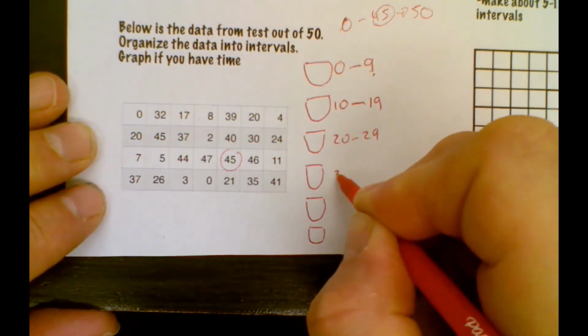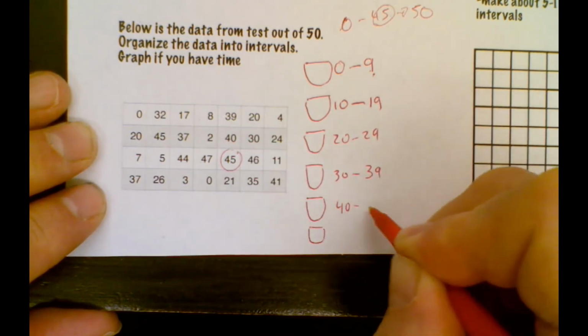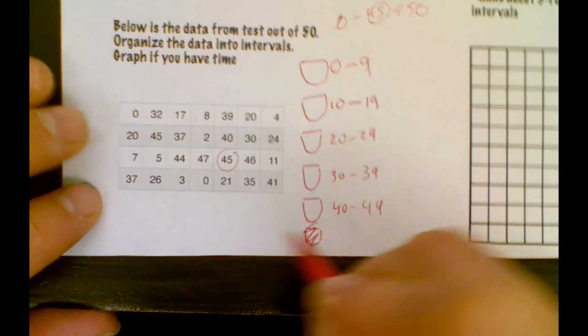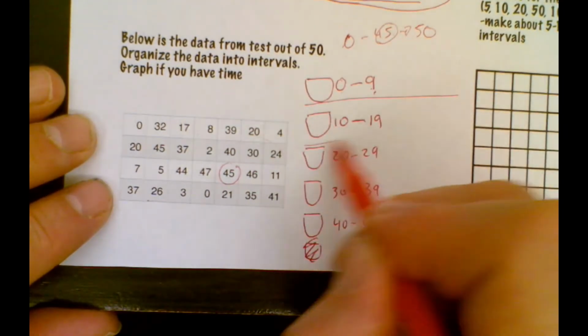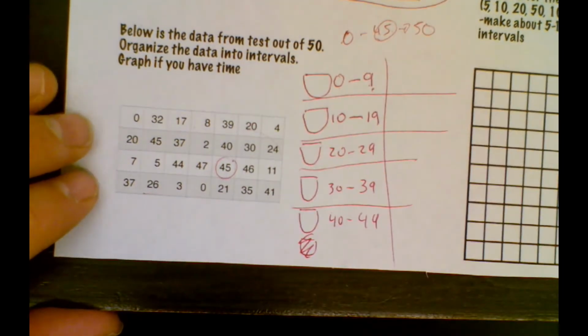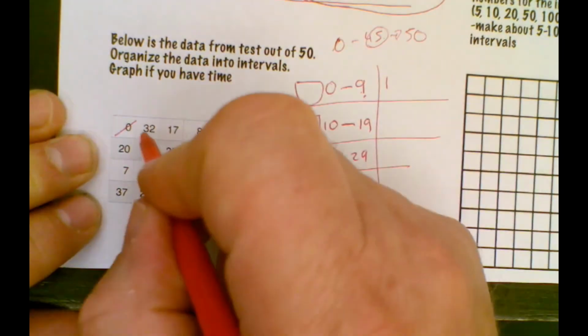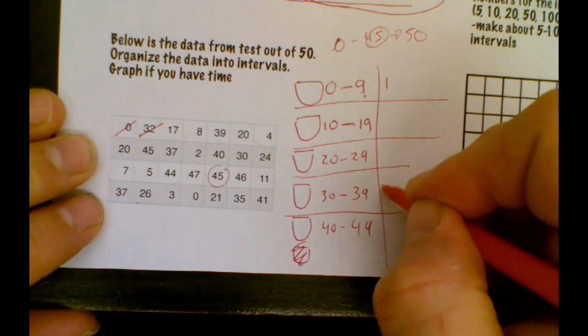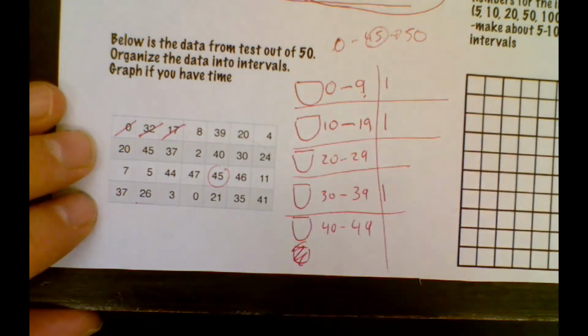Do you see this kind of pattern here? And 30 to 39, and 40 to 49. And I won't do that one, I don't have a 50 value. I'm lucky. So now that I have these pots, I need to make a tally to figure out where the numbers fall. This one, there's a 0 there. 32, that goes here. And 17, that goes here. And et cetera, et cetera.